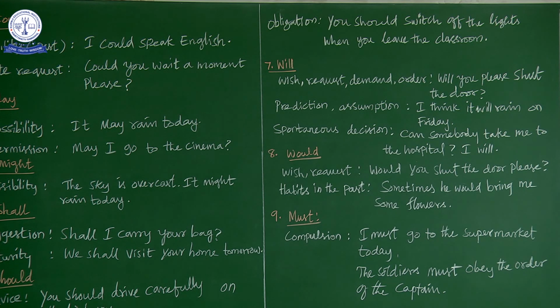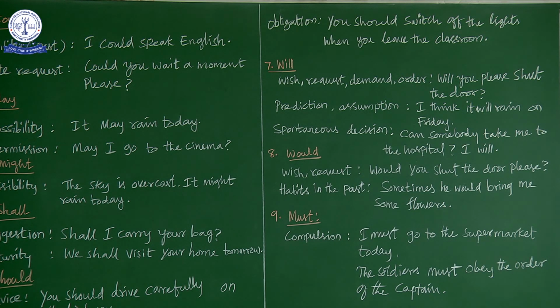Now let us see the usages of will. Wish, request, demand, order. So for example, will you please shut the door? Now it is an order, demand or order.